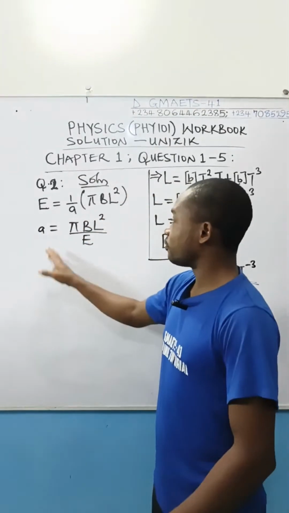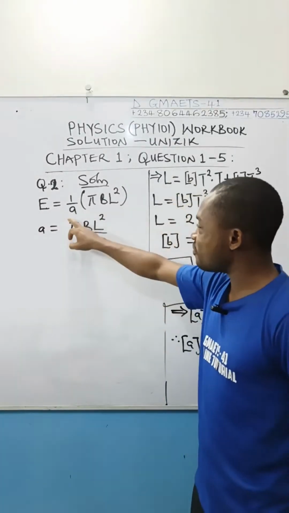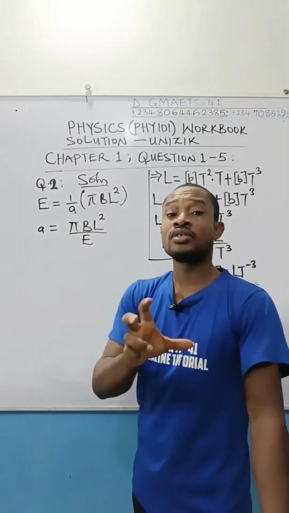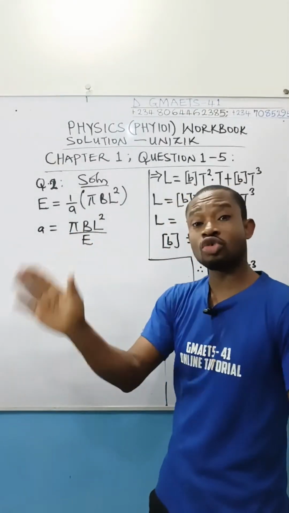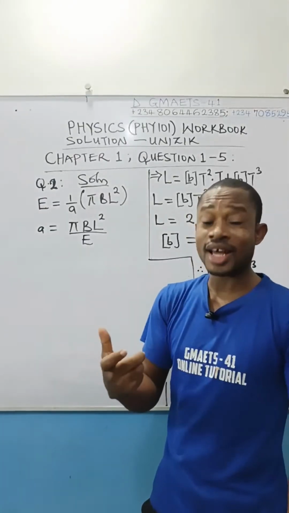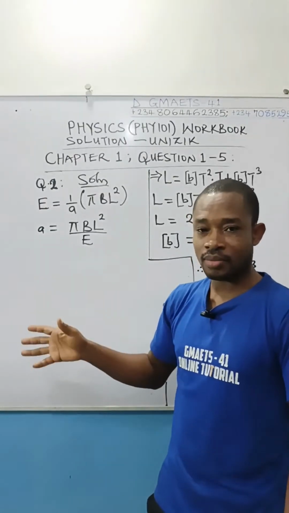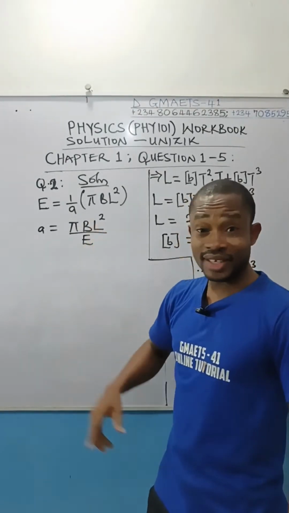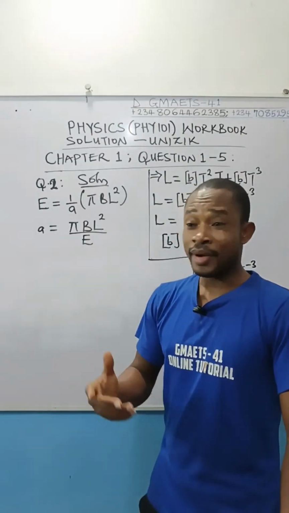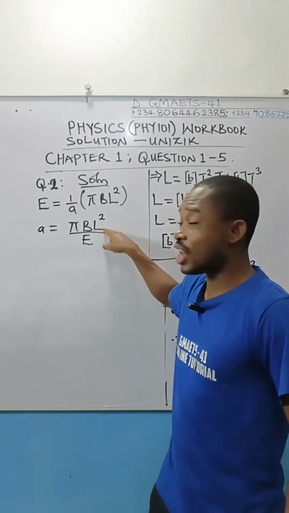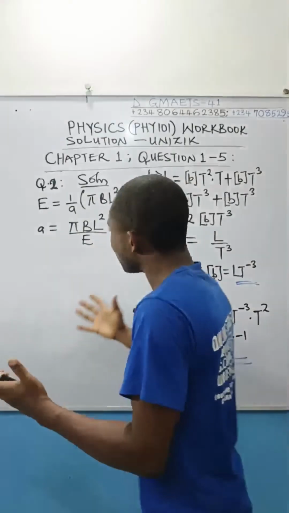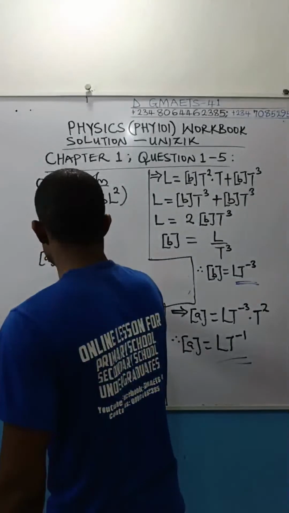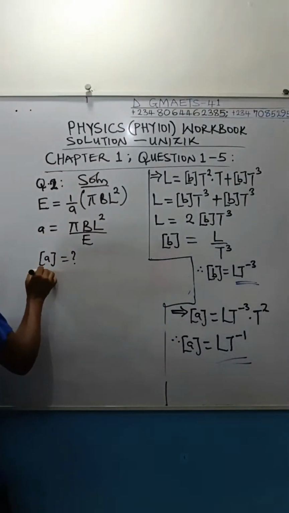So to get the dimension of A, we need to know the dimension of everything we have here. Now take note, pi is a constant, and it is multiplying here, so we have to drop it. We are not working with it under dimensional analysis. It's a pure number, multiplying. So focus on this, this, and this. L is length, and the dimension of length is length. So this is already in dimensional form. Because what we are going to do here now, the dimension of A, we don't know. That's our problem. Now, we need to get the dimension of B.